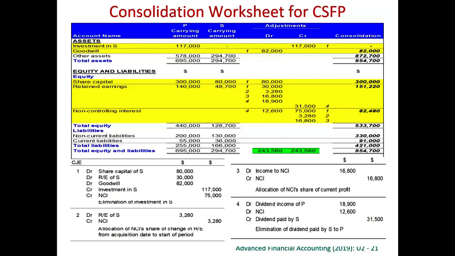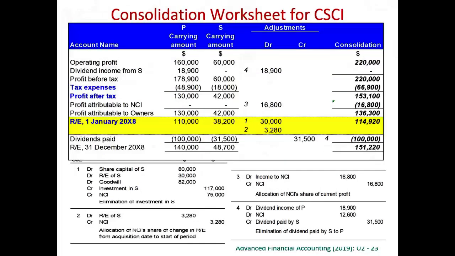If the question also asks for consolidated income statements, we will prepare the consolidated income statements as well as the consolidated statement of retained earnings here. So we input only the relevant items here, say for example share capital, retained earnings, goodwill, investment in subsidiary, etc. There's no balance sheet effect except for the retained earnings, which will be included under retained earnings here.